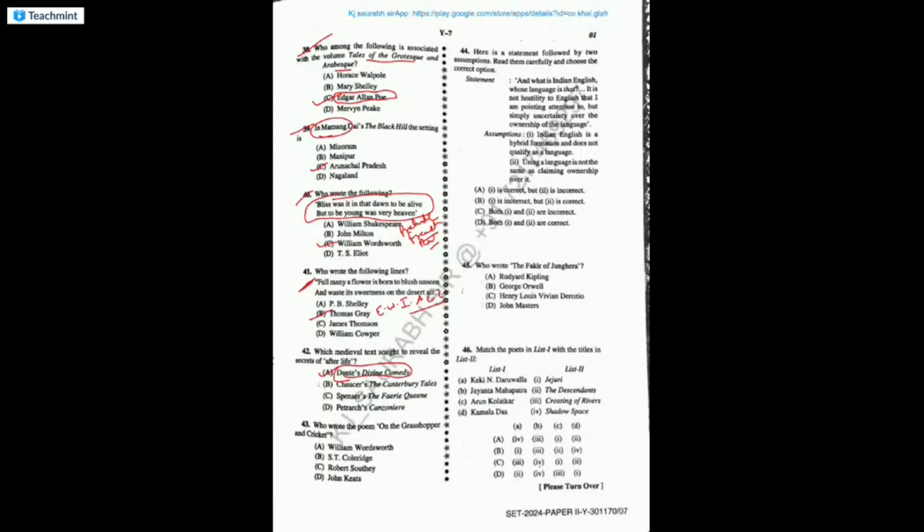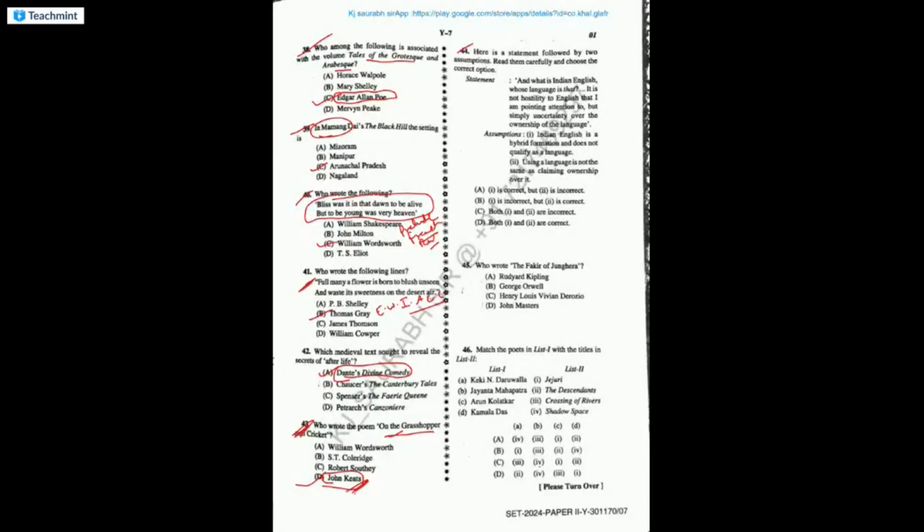Who wrote the poem on the grasshopper and cricket? It's a very important question. Currently, we are doing John Keats, if you remember, in the lecturer batch. So John Keats wrote this poem on the grasshopper and cricket. So you can understand questions like this. Then statement assumption questions are also very famous in our NET paper. They can be asked in our exam also.